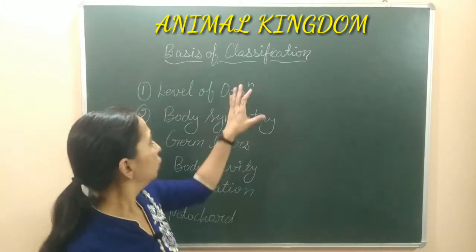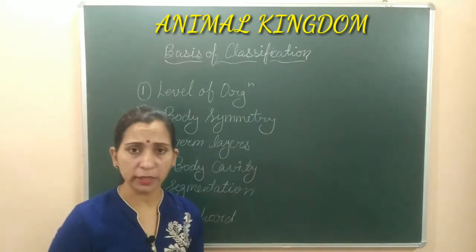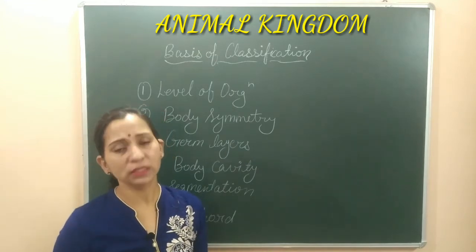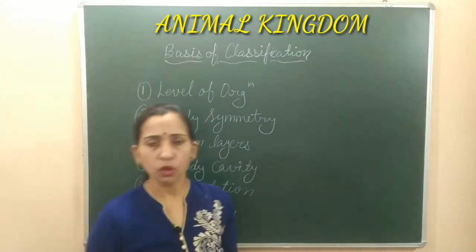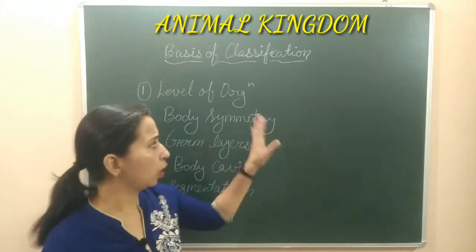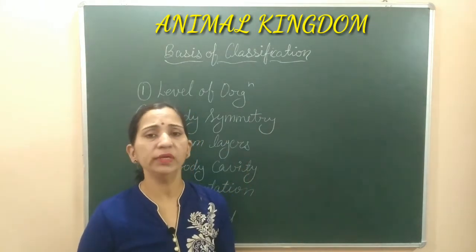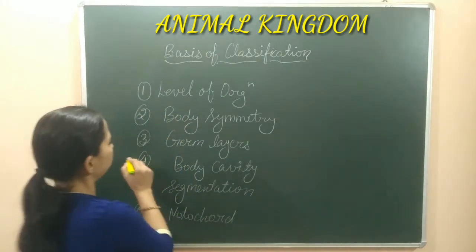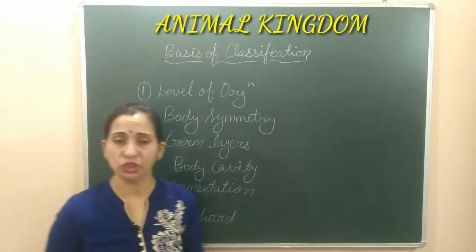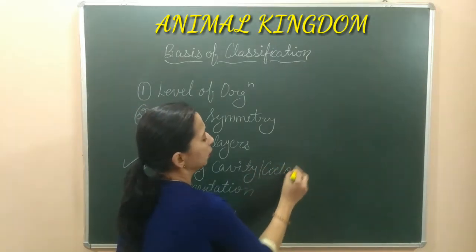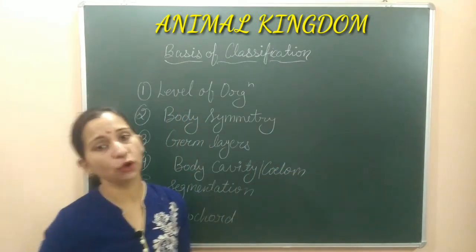Out of these, the first three, that is level of organization, body symmetry and germ layer, were already discussed in our previous video. So I think that is clear to you all. यहाँ तक हम discussion कर चुके हैं. Now in today's video we will discuss the next basis, that is the body cavity or coelom. We can call it coelom also. तो अब हम बात करेंगे बॉडी कैविटी या सीलोम की.